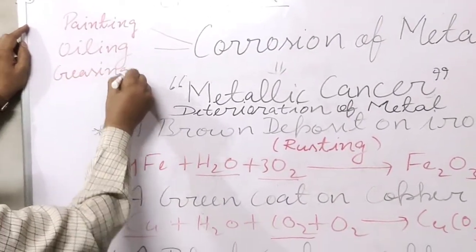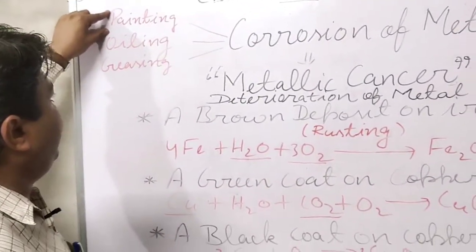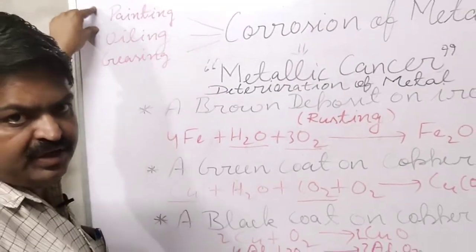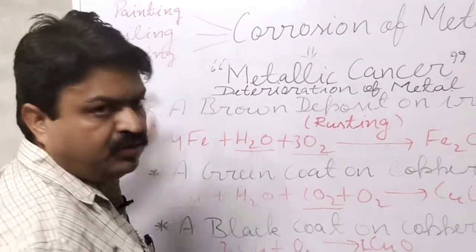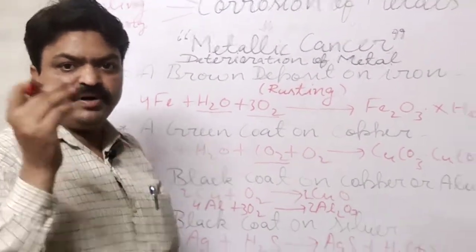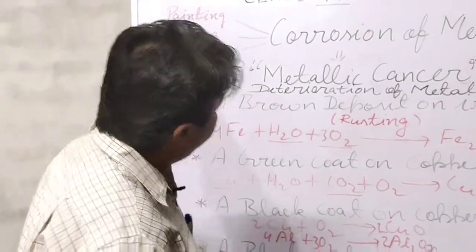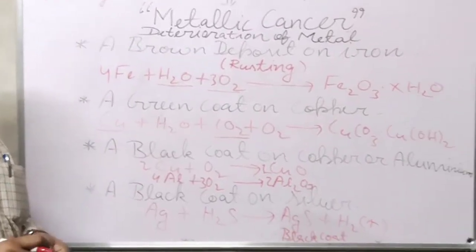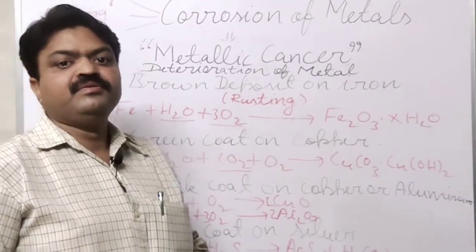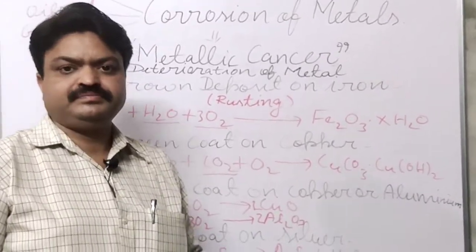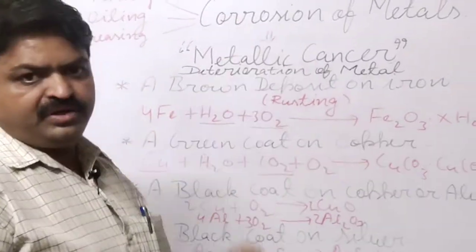Means if we paint the iron objects or iron utensils, or we apply the oil on them, if we apply the grease on them, especially for the machinery parts, then they will not have the corrosion. Why, student? Because their surface will not react with the air, and due to no reaction with the air they will not be corroded.